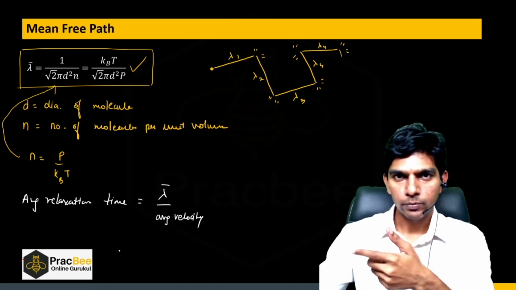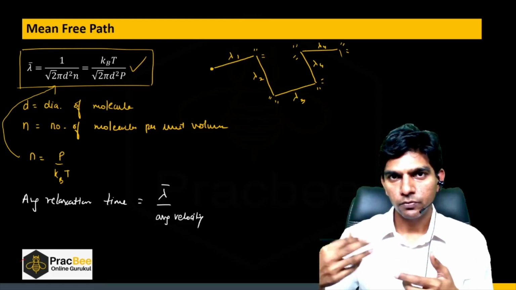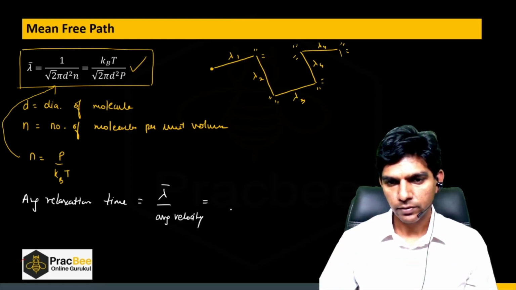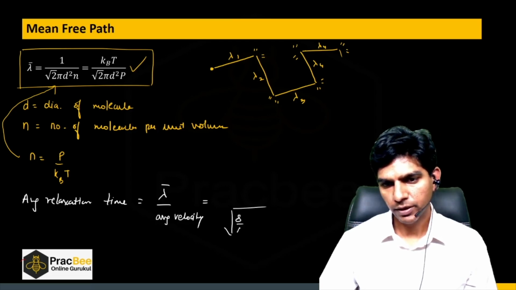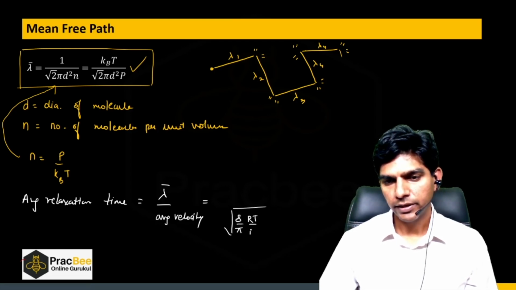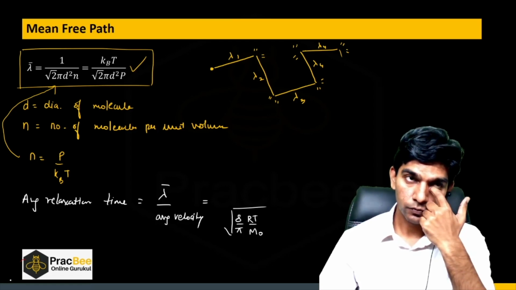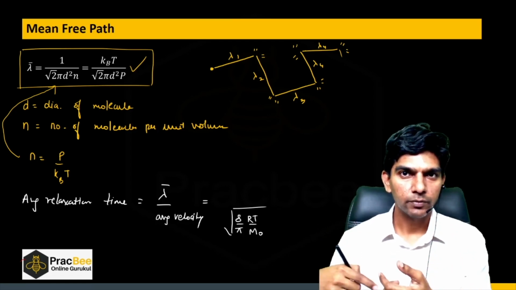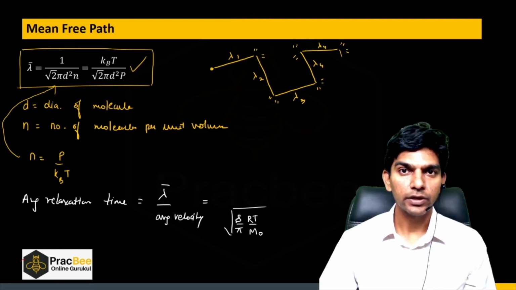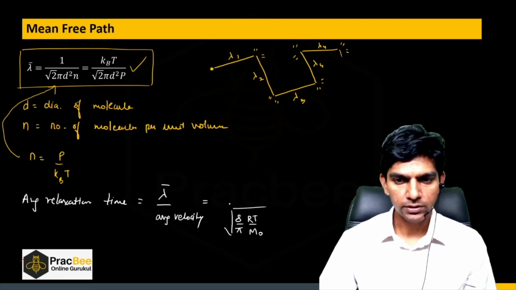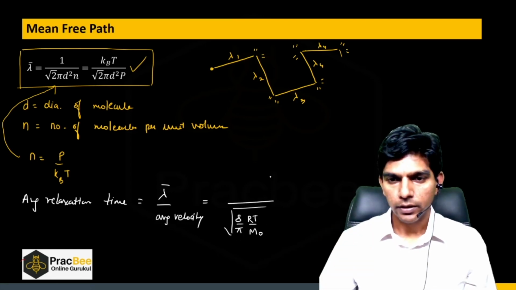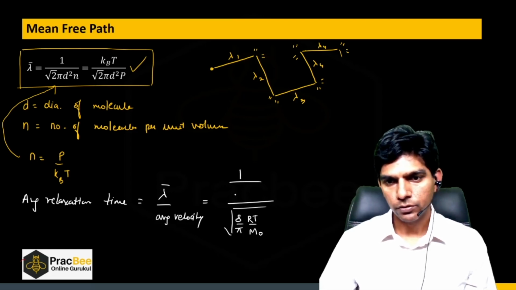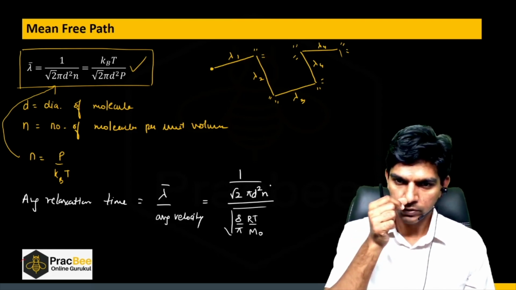We'll do the average velocity of a gas molecule in the later part. The average velocity is given by this formula, root of 8 by pi RT by m naught, right? So for example, in case of root mean squared speed, the formula was root 3 RT by m naught. Here it is root 8 by pi RT by m naught. We'll do this in the later part of this video. And lambda is 1 upon root 2 pi d square n. Got it?